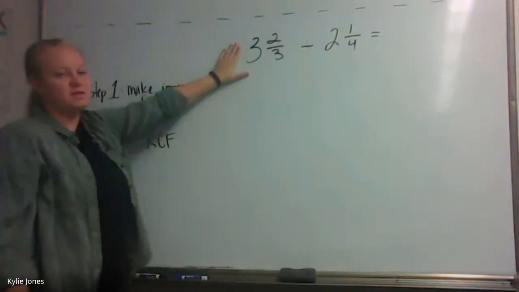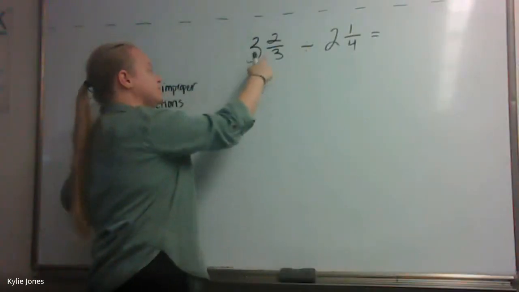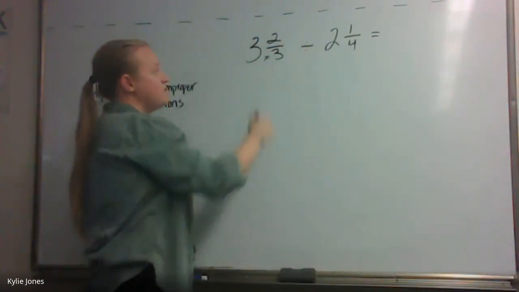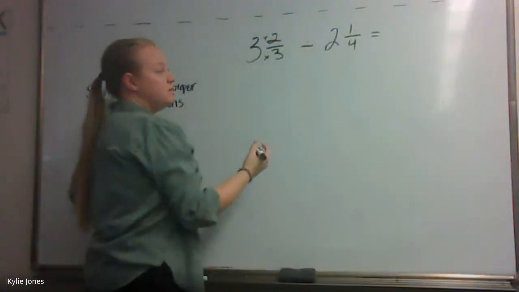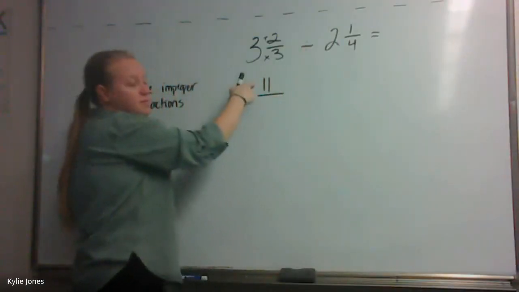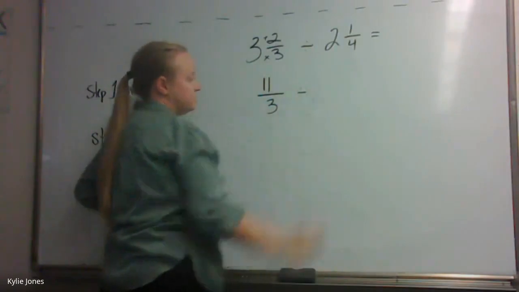Make improper fractions. We need to change our mixed numbers to improper fractions. How do I do that? You multiply the bottom but add the top. Yeah, we need to take our whole number 3, multiply it by the denominator, and then add the numerator. So what's 3 times 3? 9. Plus 2? 11. That's your new numerator. What about the denominator? Stays the same. Stays a 3. Our division stays the same.